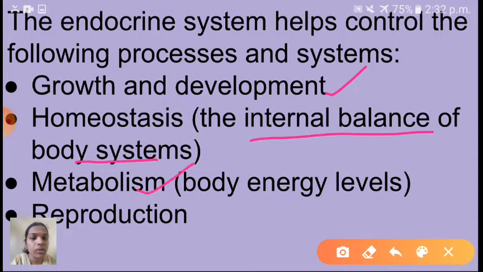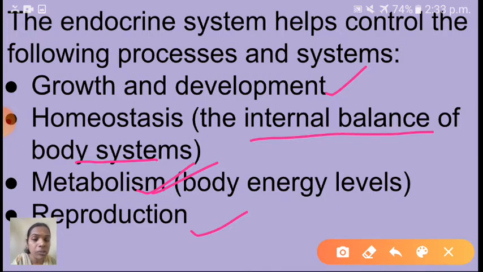Third is metabolism, that means body energy levels. The food we are taking is converted into energy, so that is called metabolism. Which system helps this process? The endocrine system. The next one is reproduction. For the reproduction process also, the endocrine system plays an important role.